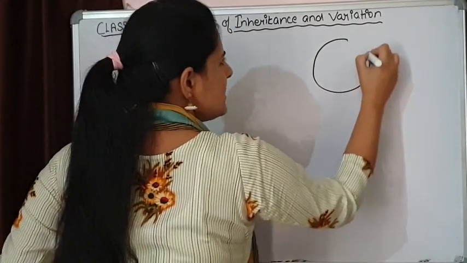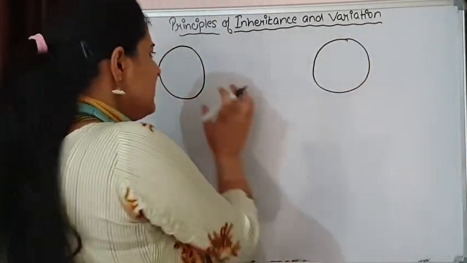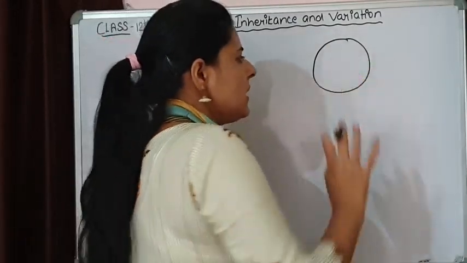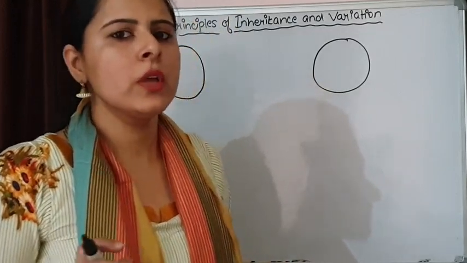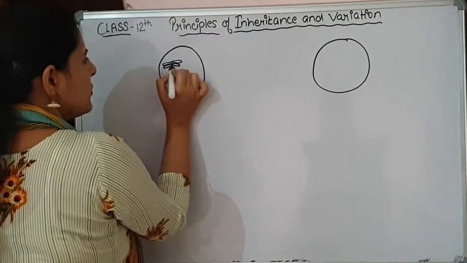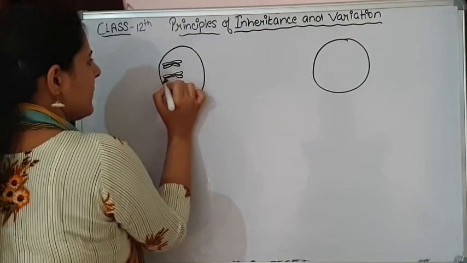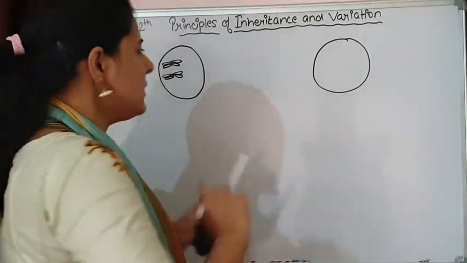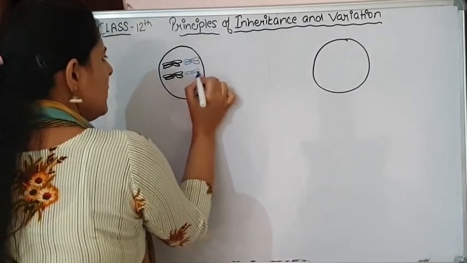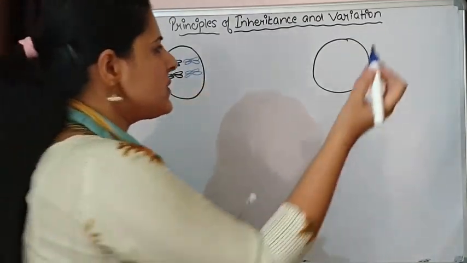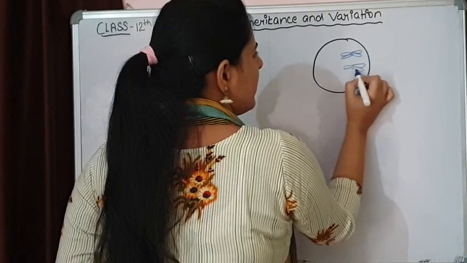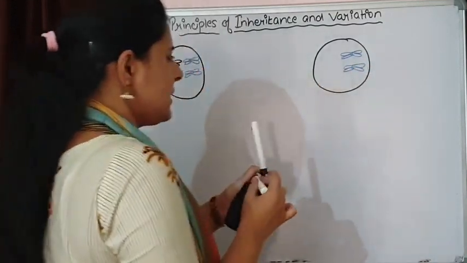I am taking two cells. In one cell, I am going to show a normal separation of chromosomes, and in the other cell, I am going to represent the process of non-disjunction. Say in the cell, we are taking two homologous pairs of chromosomes. This is chromosome number 1. This is 2. So these are two homologous chromosomes. The same situation is present over here also. This is the condition that is here.